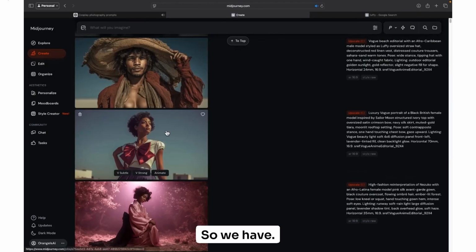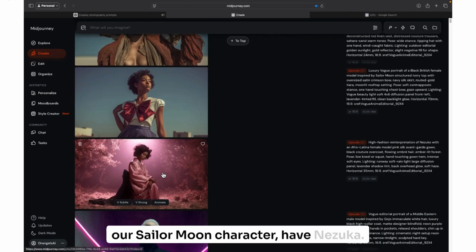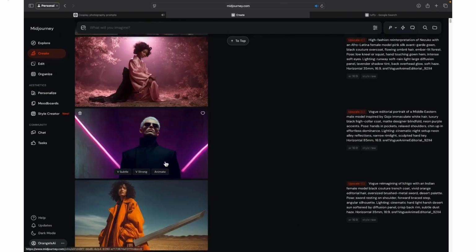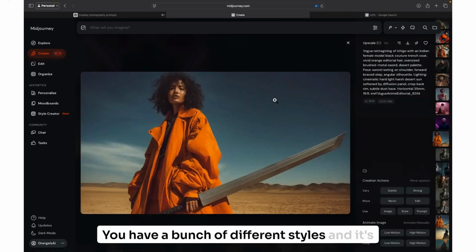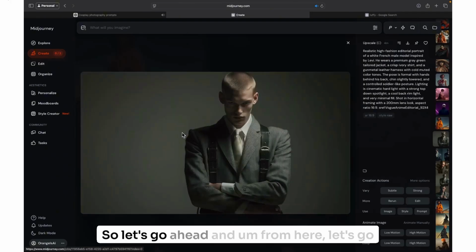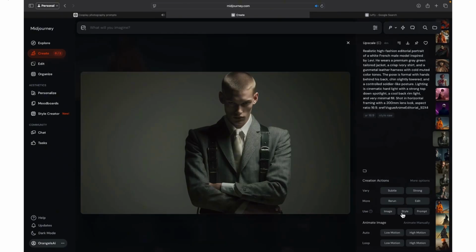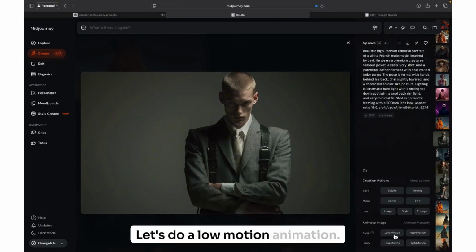So we have our Sailor Moon character. We have Nezuko. We have a bunch of different styles, and it's a little different from the original because the upscale just brought back in the details. So from here, let's go ahead and animate. Let's do low motion animation.